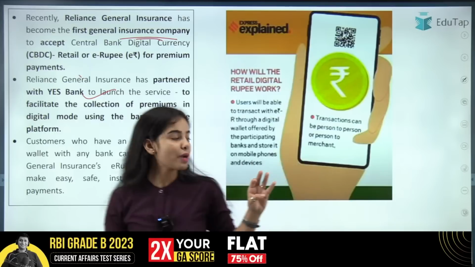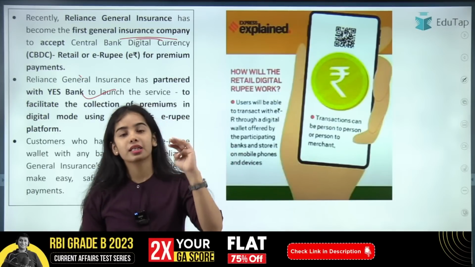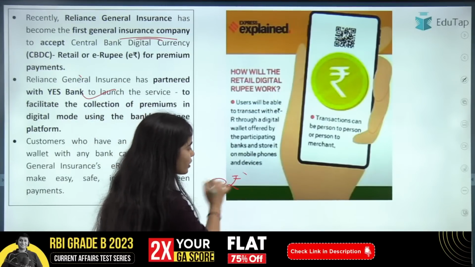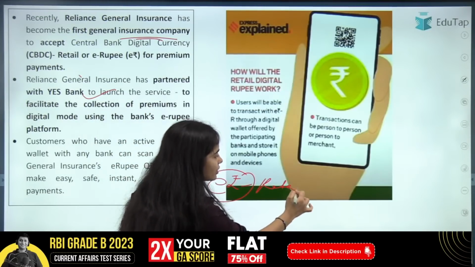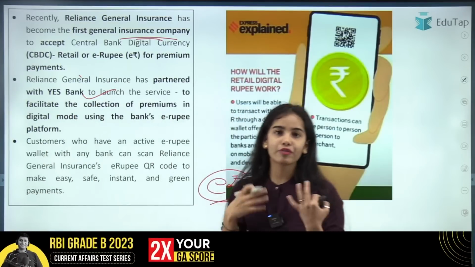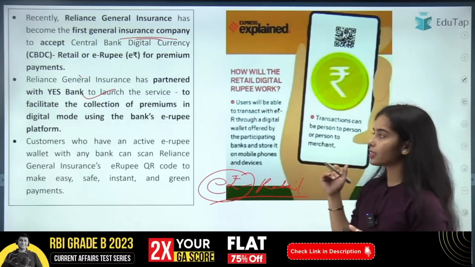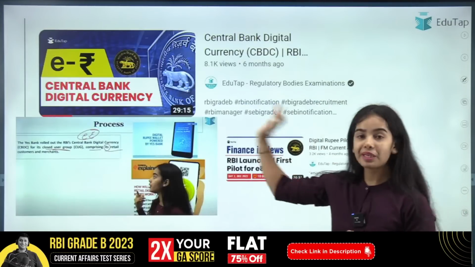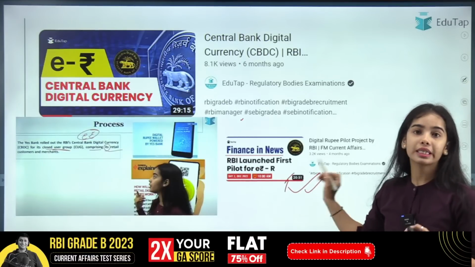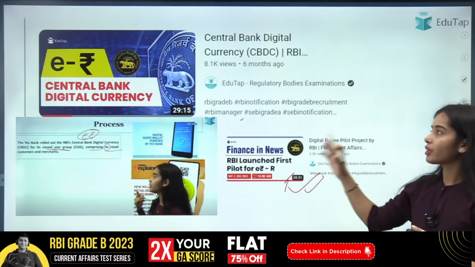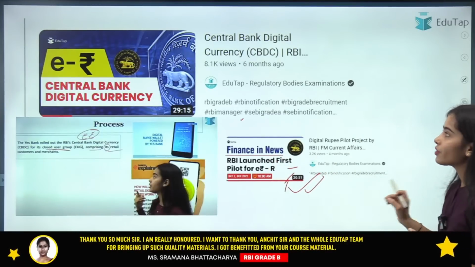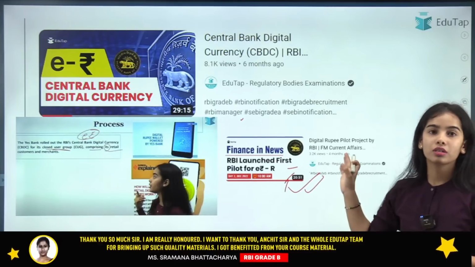Yes Bank was among the 4 banks that started providing the e-rupee for the retail segment. In the first tranche there were 4 banks. We have discussed the CBDC in depth, and we have also discussed the e-rupee retail pilot, which was launched for the retail segment. You can see the session.